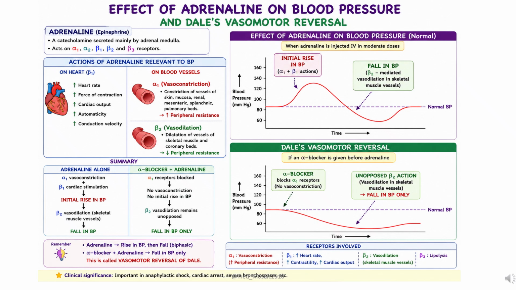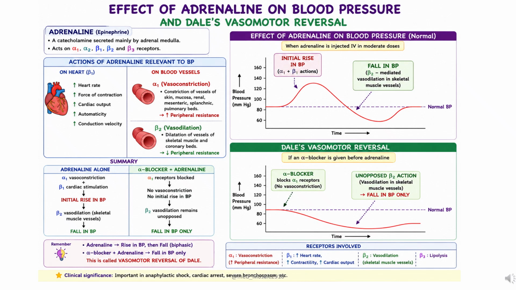Adrenaline administration leads to an initial rise in BP due to alpha 1 mediated vasoconstriction and beta 1 mediated cardiac stimulation, followed by a fall in BP due to beta mediated vasodilation, especially in skeletal muscle vessels. So what is this vasomotor reversal of Dale?